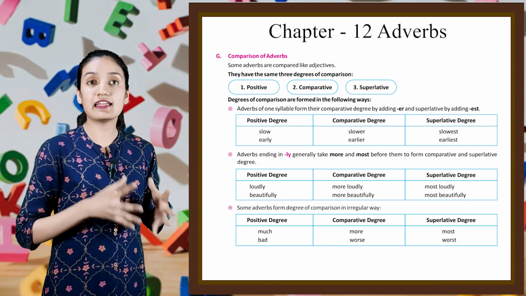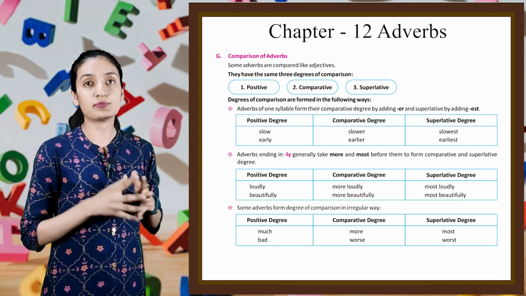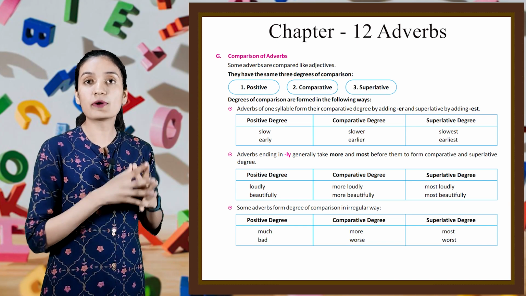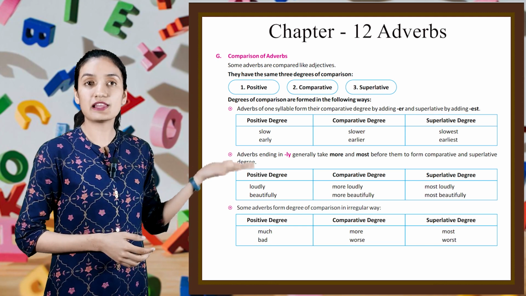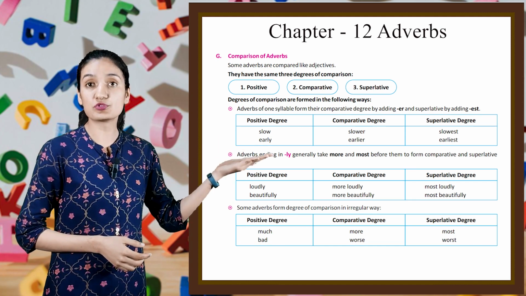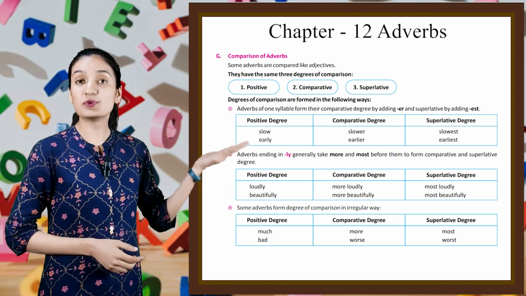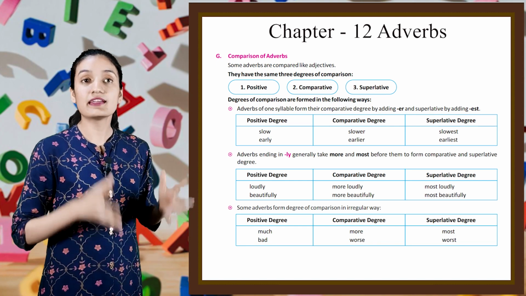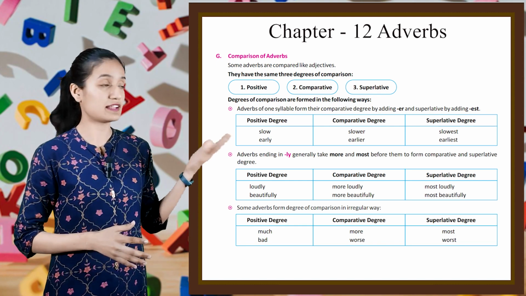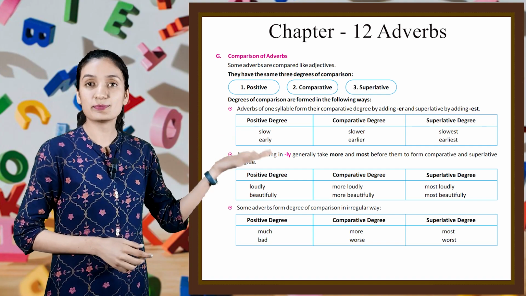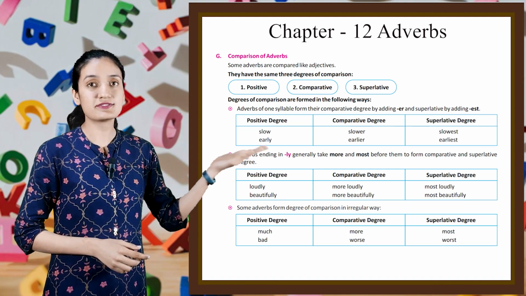Adverbs ending in ly generally take more and most before them to form comparative and superlative degree. Look here: loudly, more loudly, most loudly. Beautiful, more beautiful, most beautiful. Some adverbs form degree of comparison in irregular way, like much, more, most, bad, worse, worst.